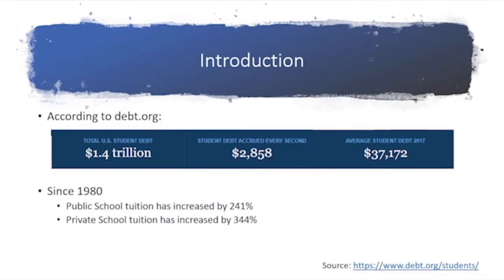So why are we looking at student loan debt? Well, according to debt.org, the U.S. student debt is over $1.4 trillion with over $2,800 accruing every second, with the average student owing over $37,000. Since 1980, there has been a 241% increase in public school tuition and a 344% increase in private school tuition.